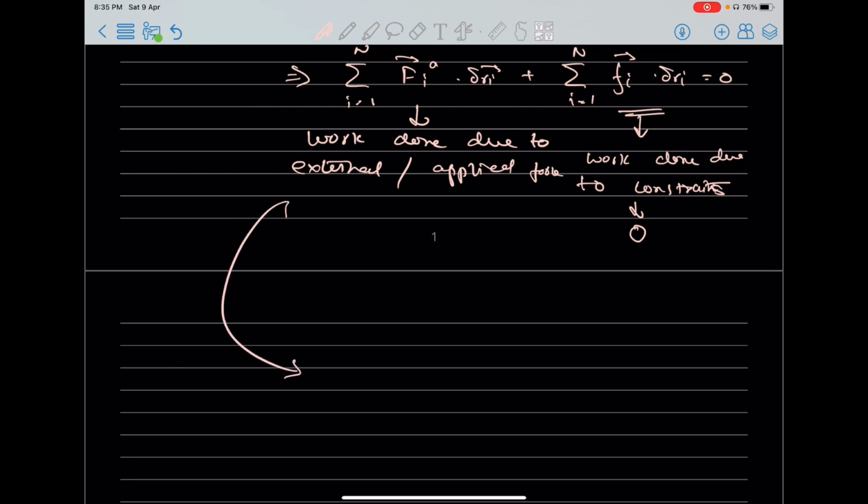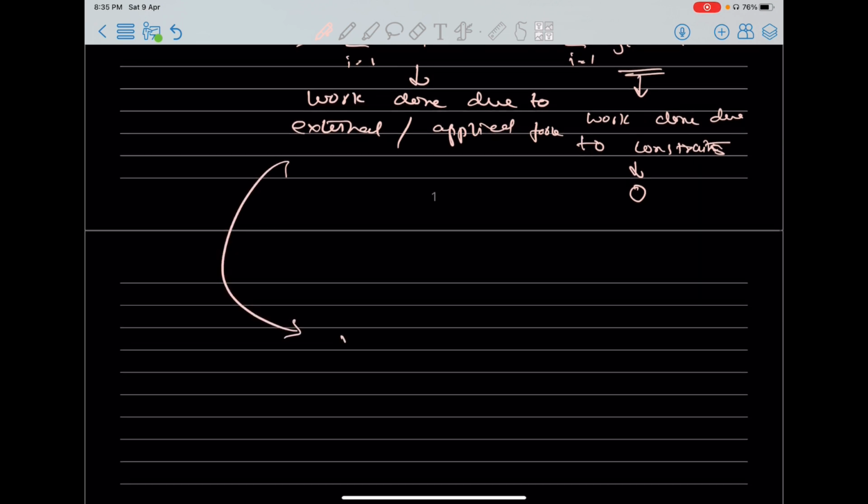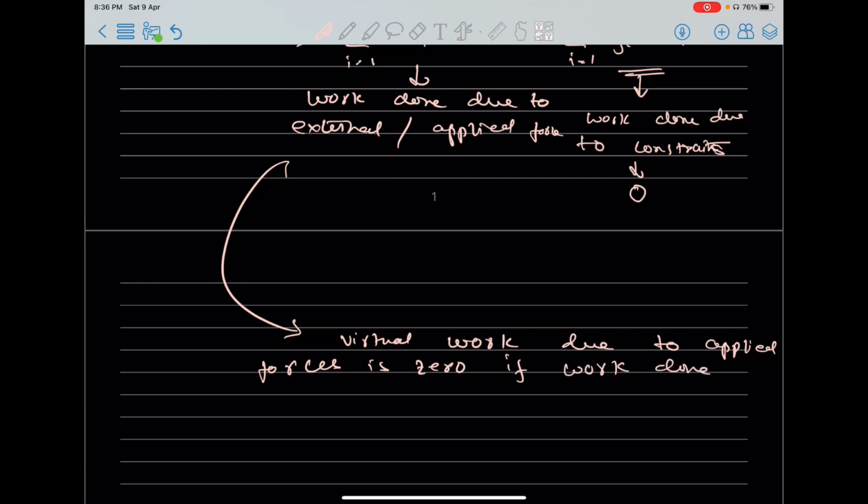That the virtual work due to applied forces is 0 if work done due to force of constraint is 0.